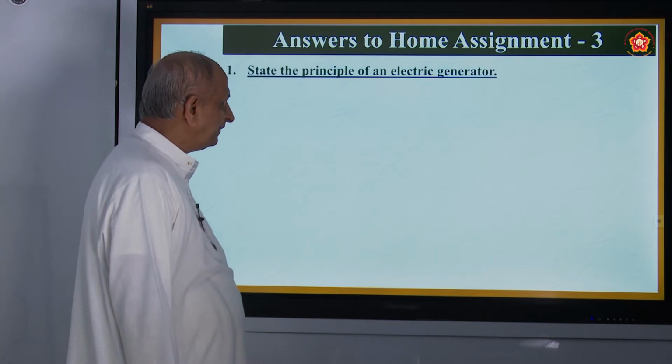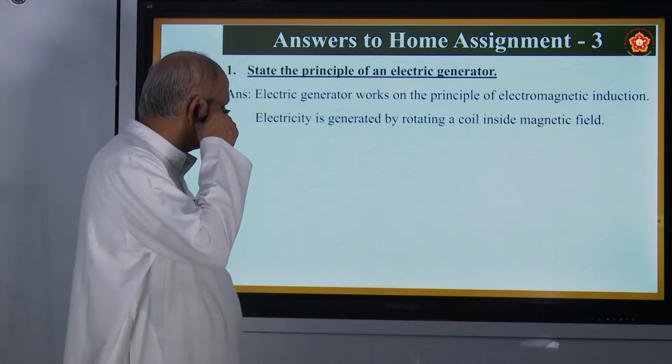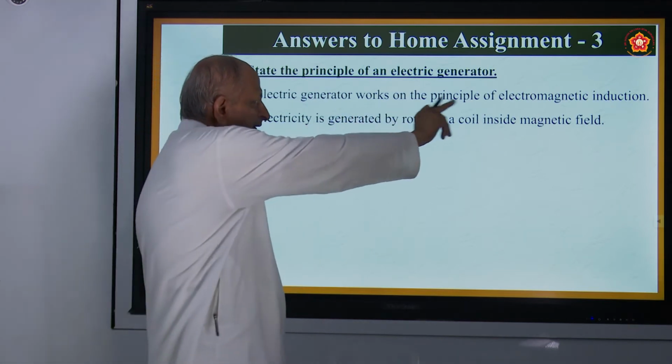Now coming to home assignments: state the principle of an electric generator. It works on the principle of electromagnetic induction.